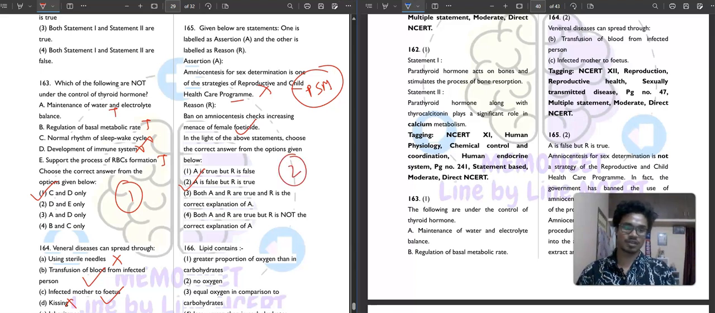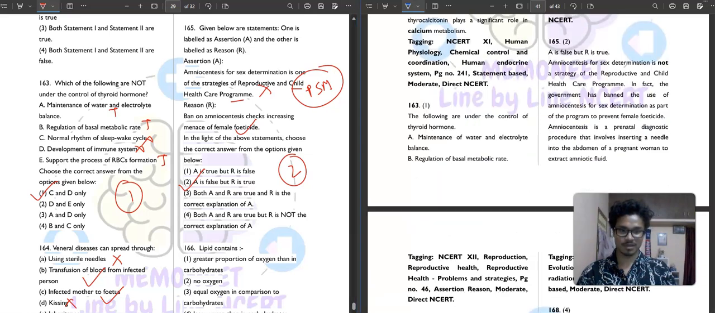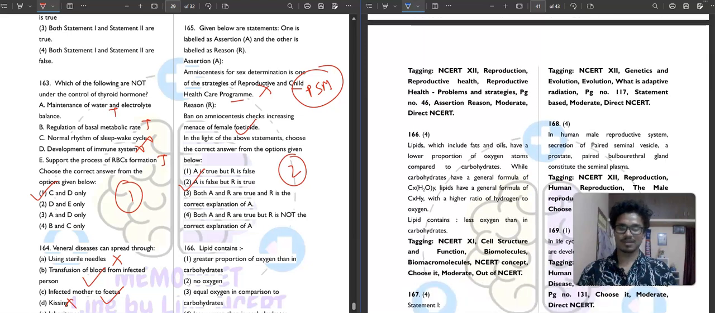Moving to the next question, question number 166. This paper is very easy. I mean, all papers are easy if you read carefully. You can get 360 in every paper.